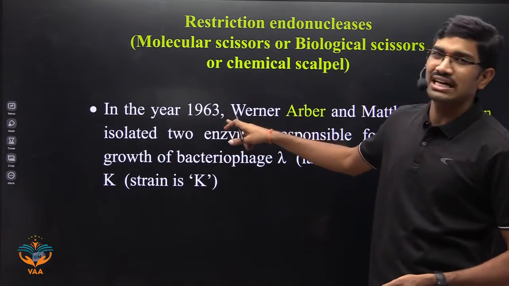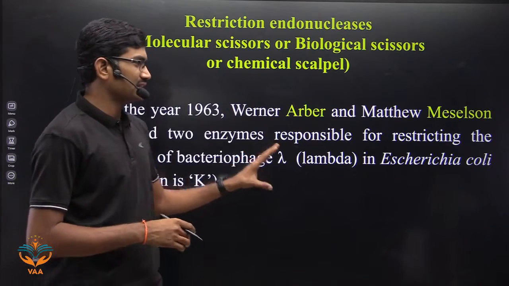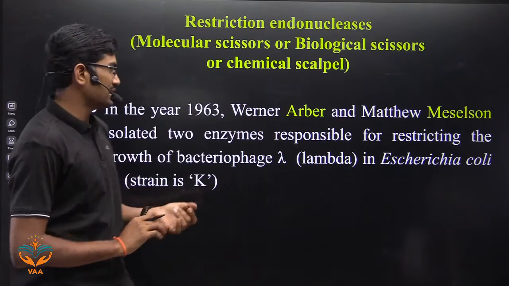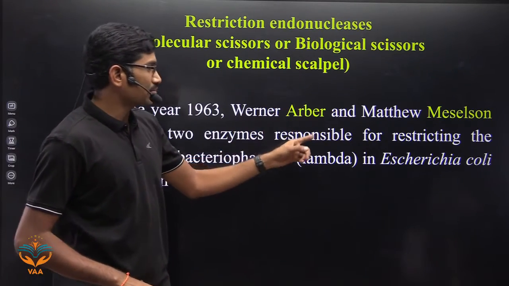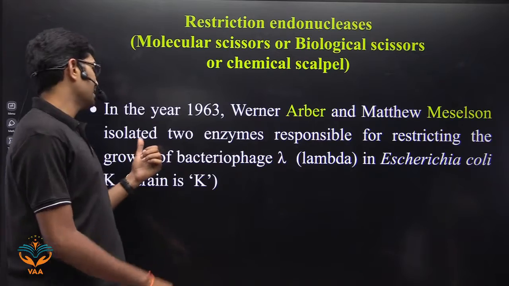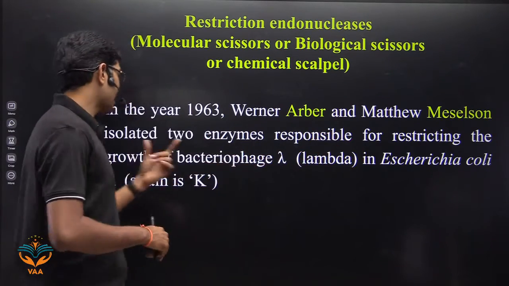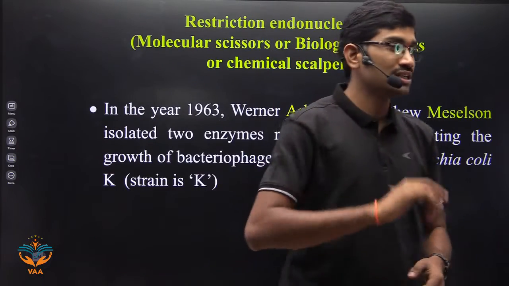In the year 1963, a very important concept. In the NCERT they told about only 2 to 3 lines, but the concept is very important for examination. In the year 1963, Werner Arber and Matthew Meselson isolated 2 enzymes responsible for restricting the growth of Bacteriophage lambda. Please observe the word.